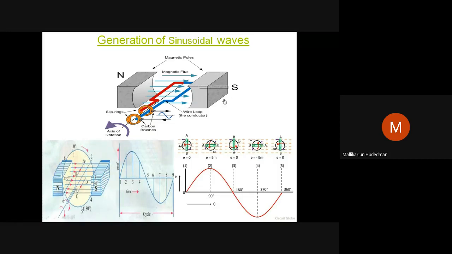At that position, induced EMF in the conductor is 0. Can you see here? This frame standing position. This frame standing position shows red is up, blue is down, or blue is up, red is down. Other way also. Area of the frame must be perpendicular to lines of force.